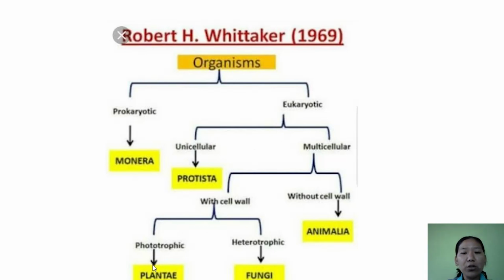Plantae includes the eukaryotic multicellular organisms with a cell wall, and they can do photosynthesis. And fungi are again eukaryotic multicellular organisms which have a heterotrophic mode of nutrition. They cannot do photosynthesis. And Animalia includes all the eukaryotic multicellular organisms without a cell wall.